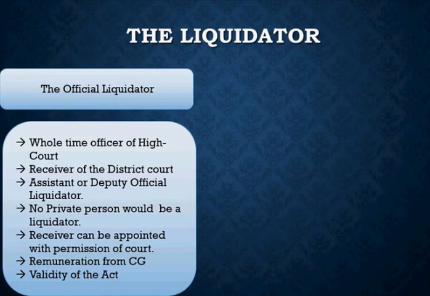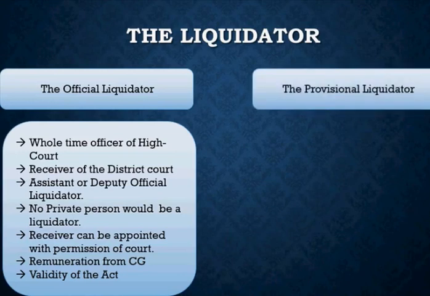And if there is any fee that the liquidator has to receive, obviously there will be fees, and that fee will be paid by the central government. And if there is any invalidity attached to the official liquidator, then the prior acts would be valid and the further acts would be invalid. And when he is appointed, within 30 days he will also have to send a notice to the income tax officer. That is the entire job responsibility of the official liquidator.